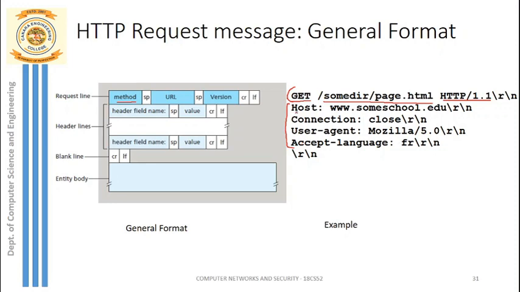The first header line consists of the header field name Host, which is the name of the host. We are requesting www.someschool.edu, that is the host name we have given. From this host we are requesting this page. Next is Connection, which here indicates close. That means after sending the requested page, the server can close the connection.